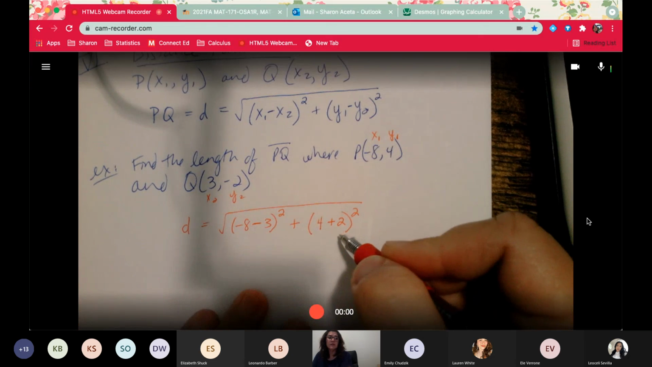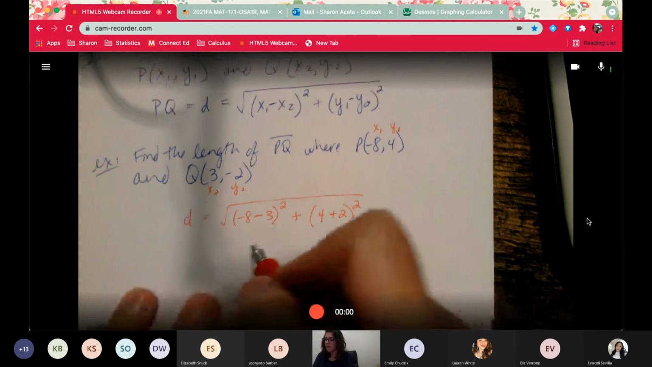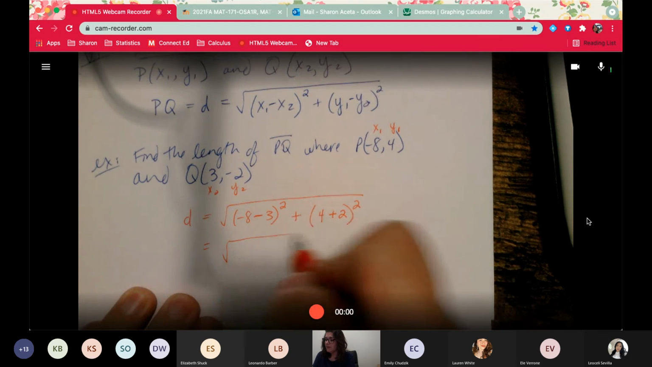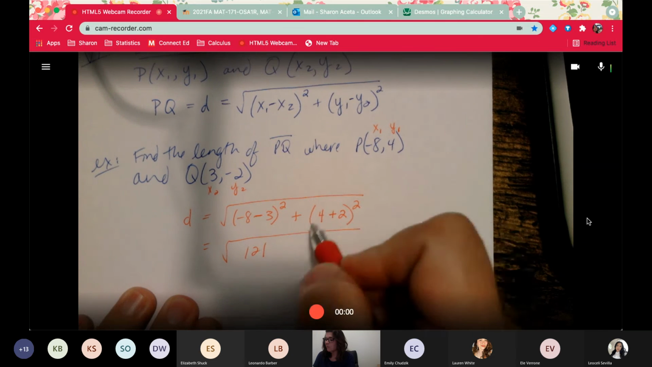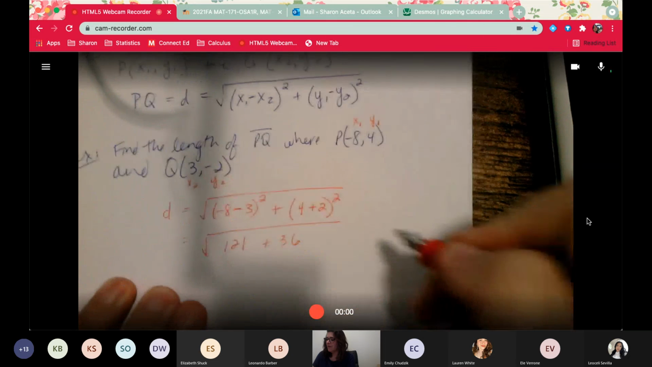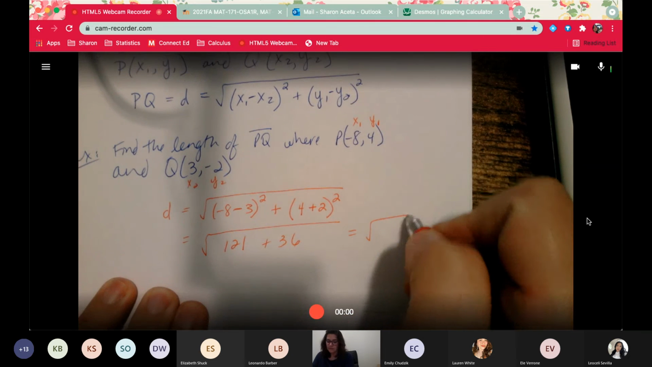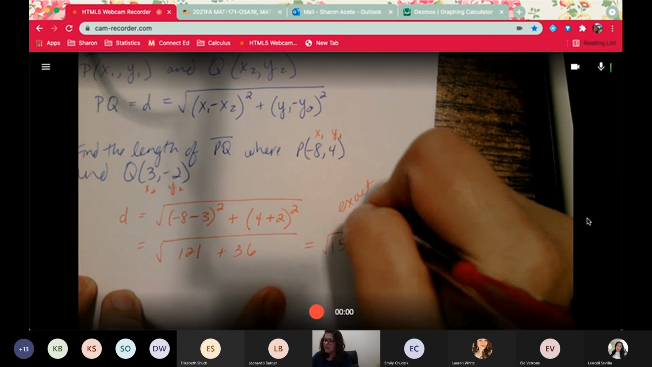And you would literally just do what we just did on previous examples and put this into your calculator. But this will be -11 squared, so that's 121. And this will be 6 squared, which is 36. So that's the square root of 157. And this is called an exact answer.